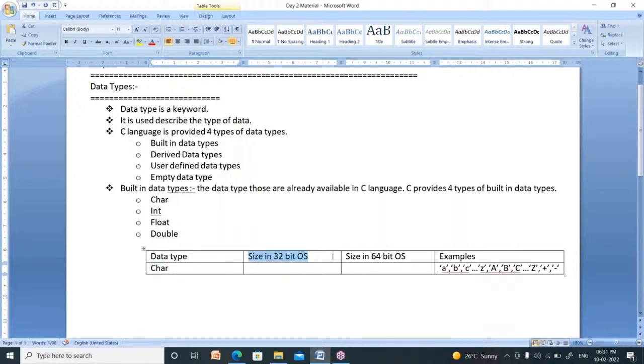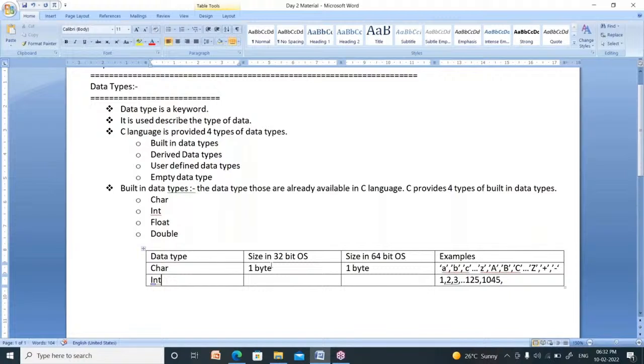The size of a character in a 32-bit operating system is 1 byte. In a 64-bit operating system also, its size is only 1 byte. Right. Now, the next data type is integer data type. Integer means numbers 1, 2, 3 and so on. 125, 1045, all these are round numbers. Any round number is called an integer.